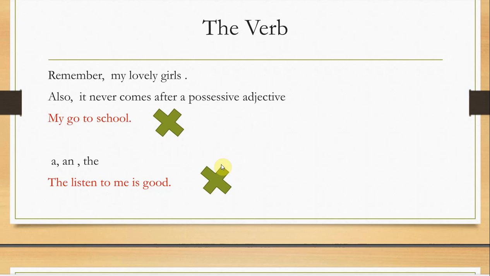And also the verb can never come after a, an, or the. So I can never say "a they listen to me." "They listen to me" is good. "They listen" is not like a, an, or the. Mostly, these are followed by nouns, not by verbs.